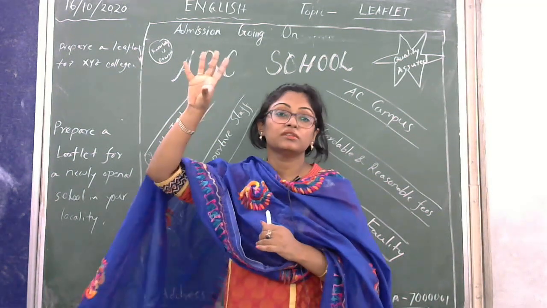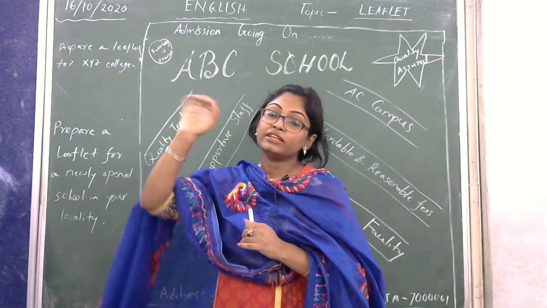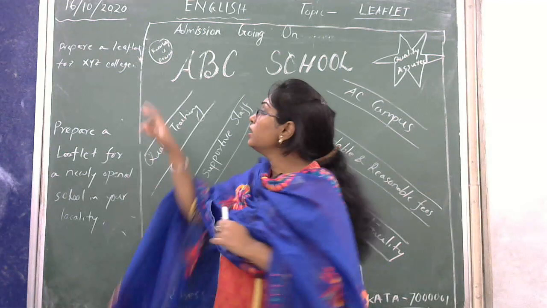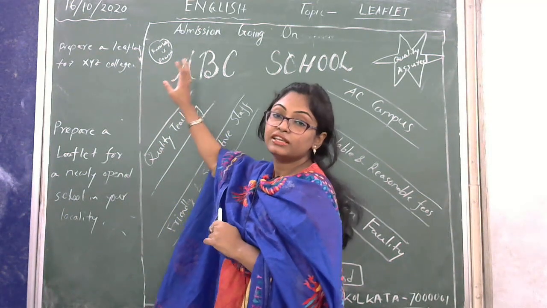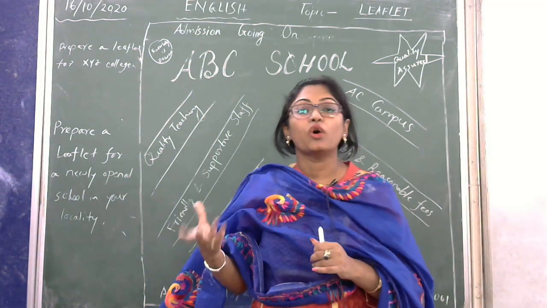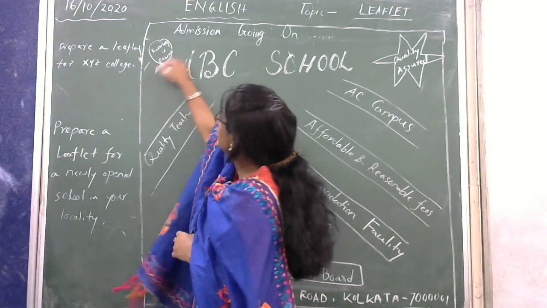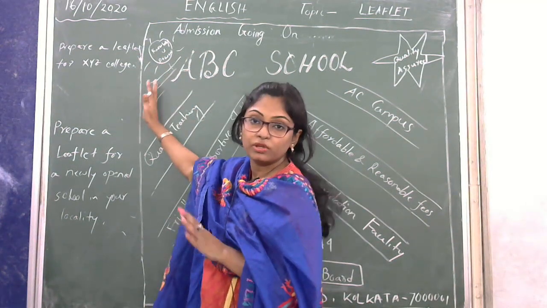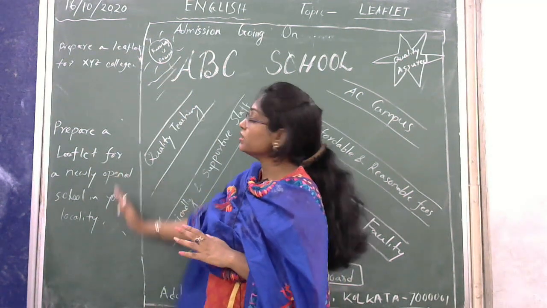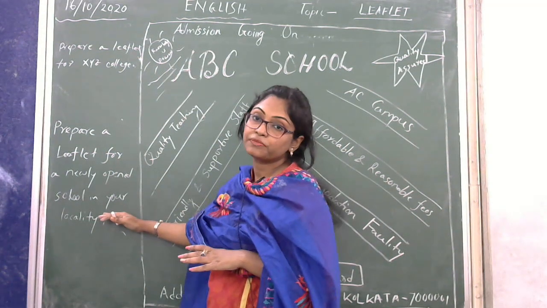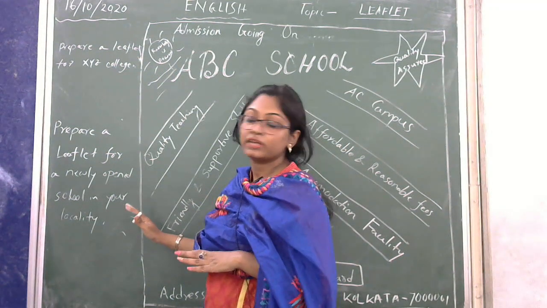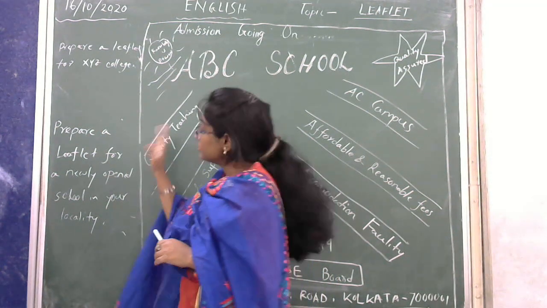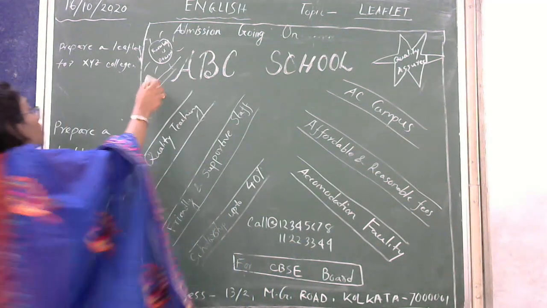You can draw some sun, the sun is rising. You can use some color pencil also when you are writing the leaflet to make it more attractive. So here you are just drawing the sun rising, and inside the sun you can write knowledge is power. So suppose I am taking the sun here. The sun is rising. It is not looking beautiful because I don't have space. If I have a lot of space, then I can draw this. Okay, how? We will read these two questions, then you can see how I draw this.